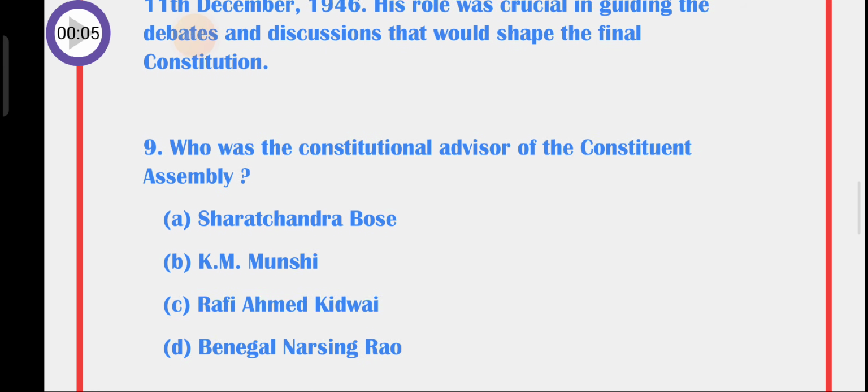Question number 9. Who was the constitutional advisor of the Constituent Assembly? A. Sharat Chandra Bose, B. K.M. Munshi, C. Rafi Ahmad Kidwai, D. Benegal Narsingh Rao.